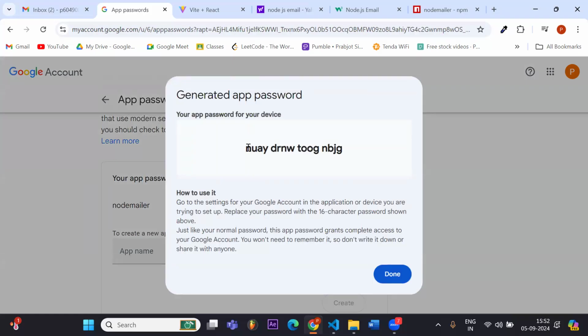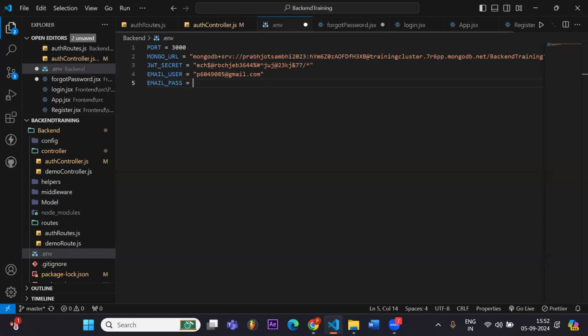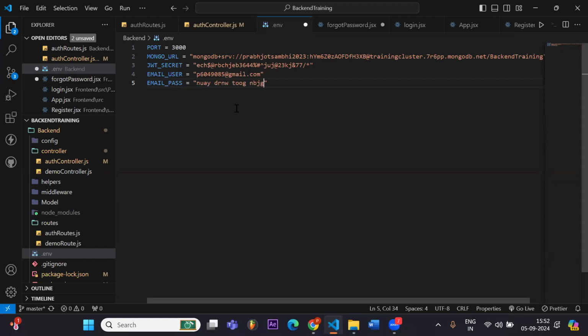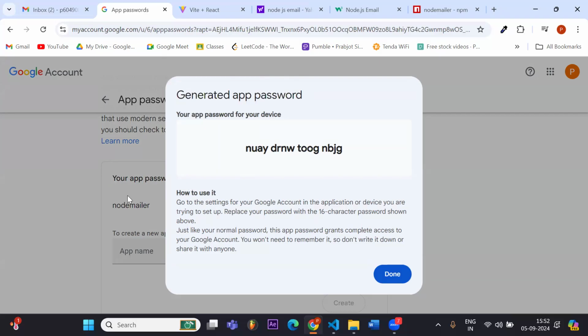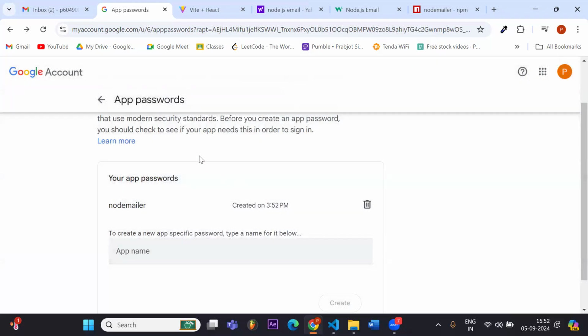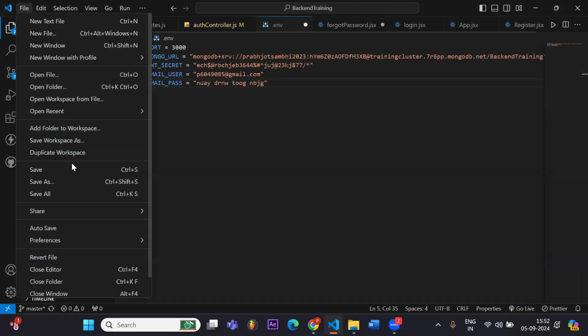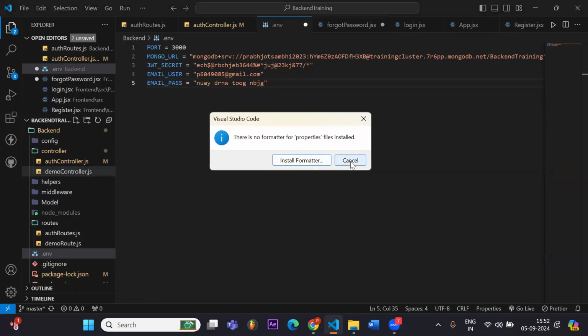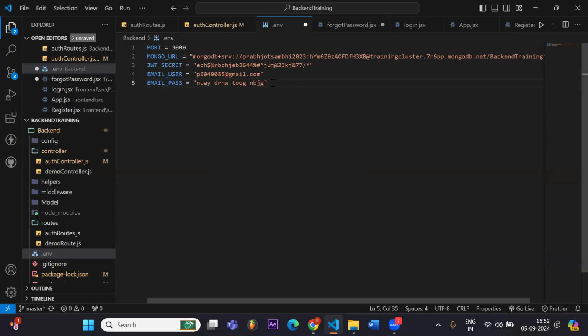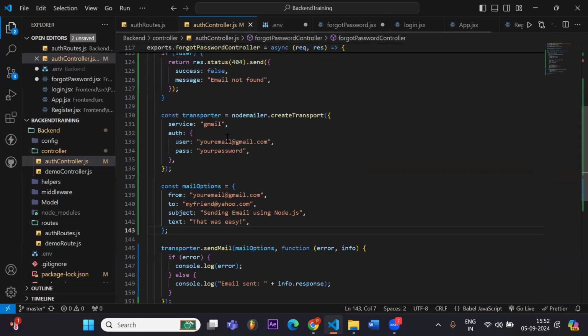We can use this password instead of the password that we use for our Gmail login. You can say this is a more secure way than using our Gmail password. And also I've put it in the .env file so that when we push to GitHub, we don't push that information. So we will access that in our controllers.